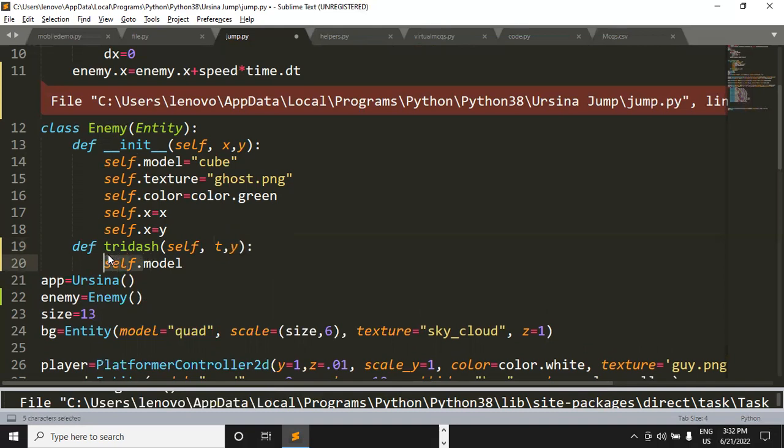But if you try to access it only through model, you won't be able to do it. So basically, self makes the things which you define inside a function globally accessible.